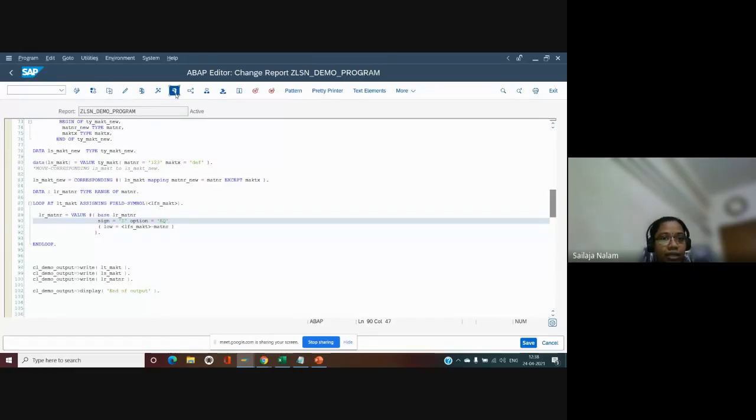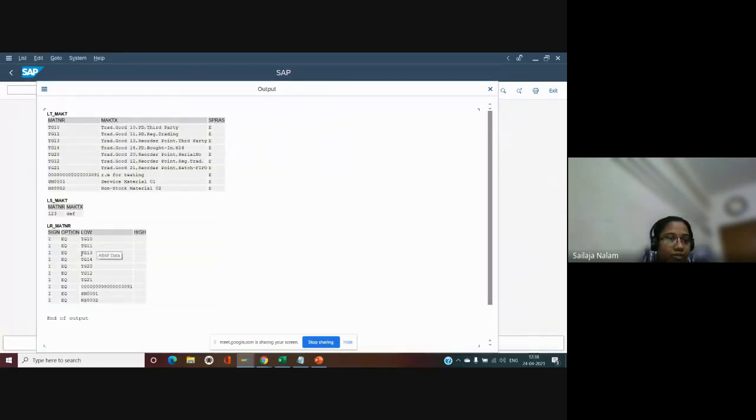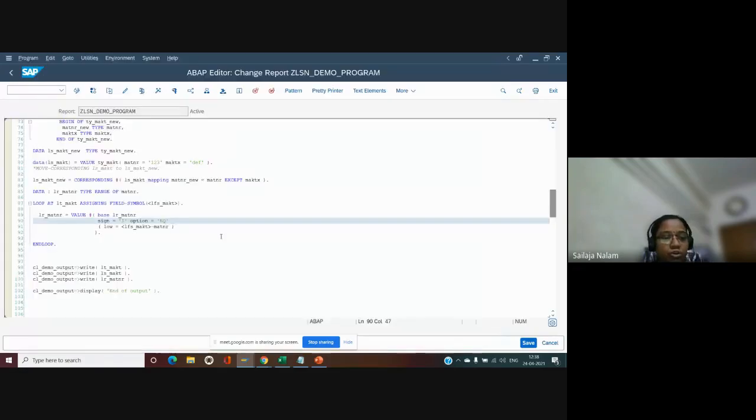Okay. And now I have one requirement. Suppose, just for example, if the material is a specific value, then only I want to populate it, otherwise I don't want to.